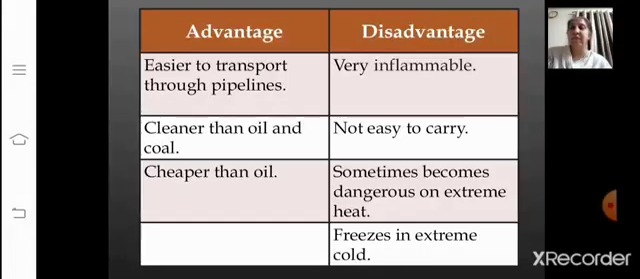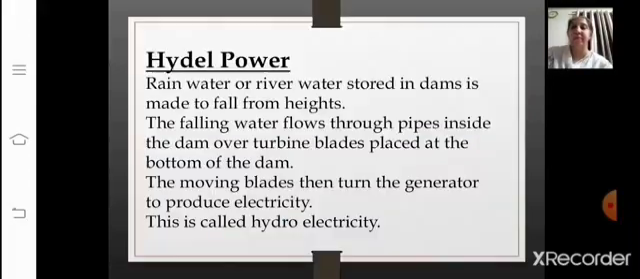Now let's go through the advantages and disadvantages of natural gas. Advantages are that it is easier to transport through pipelines, and it is cleaner than oil and coal, and even cheaper than oil. Now let's see the disadvantages. It is very inflammable and it's not easy to carry. Then it sometimes becomes dangerous in extreme heat, and it freezes in extreme cold.